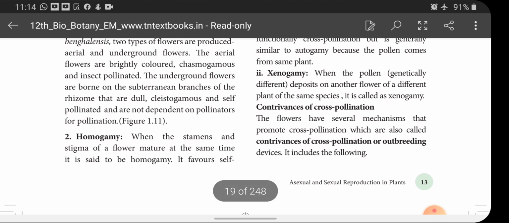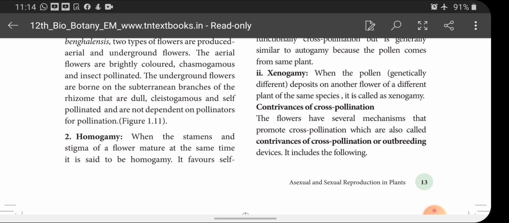And next one is xenogamy. When the pollen is deposited on another flower of a different plant of the same species, it is called xenogamy, or contrivances of cross-pollination. So what is xenogamy? When the pollen is deposited on another flower of a different plant but of the same species, it is called xenogamy. You could understand about it.